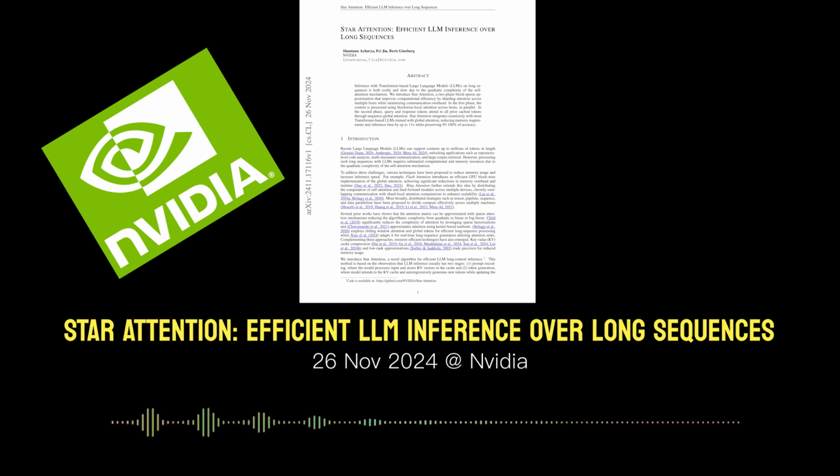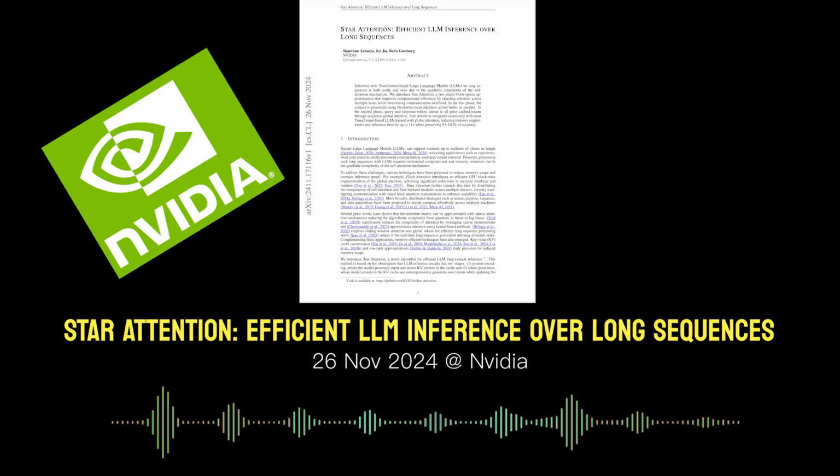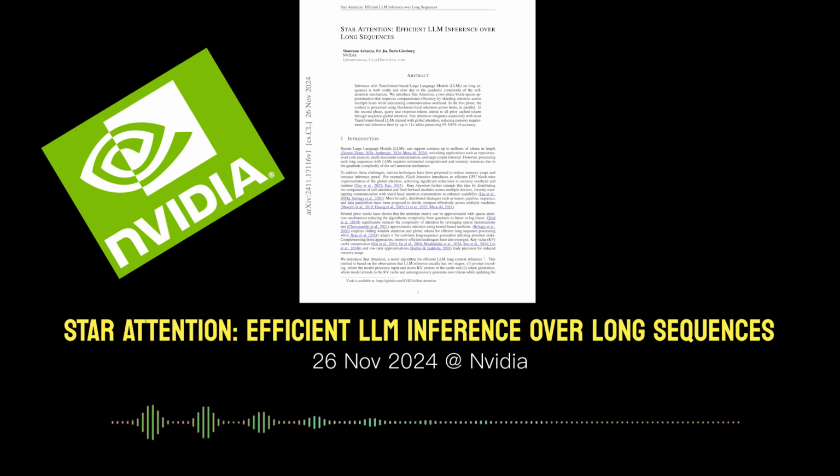Yeah, if you want to analyze a massive code repository, or you want to look at really long documents, books and things like that. Exactly. So summarizing books. That's definitely a challenge because of the quadratic complexity of self-attention. Of course. And we've seen things like flash attention, and ring attention, and distributed strategies. But Star Attention takes a novel approach to this problem.